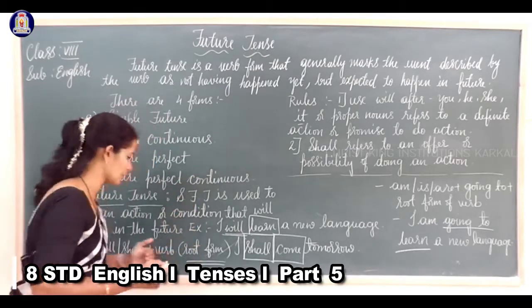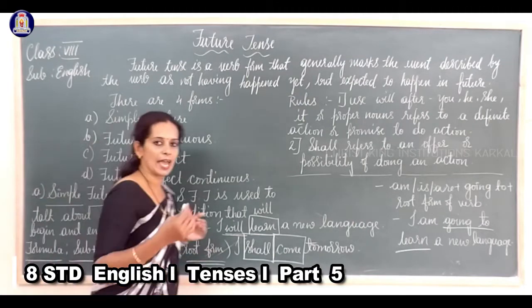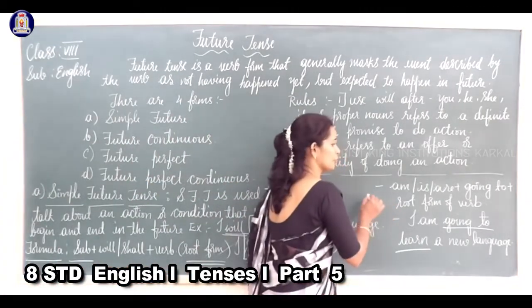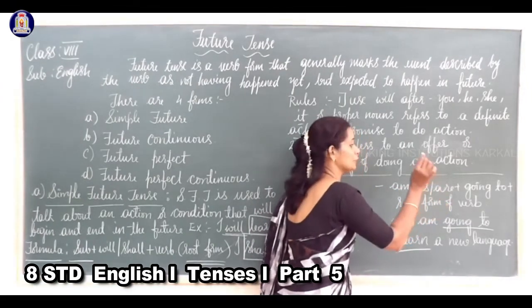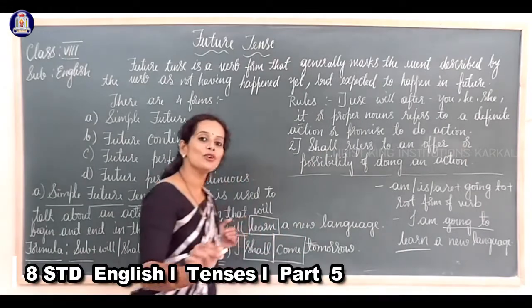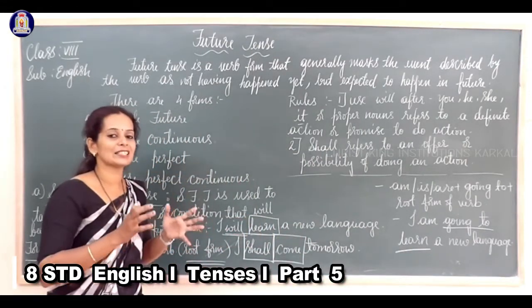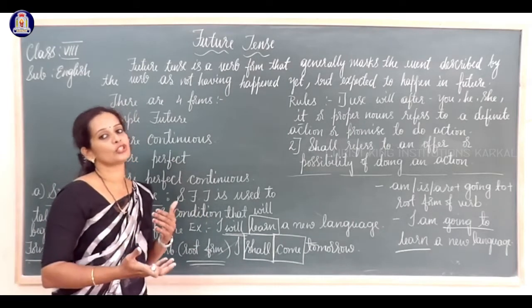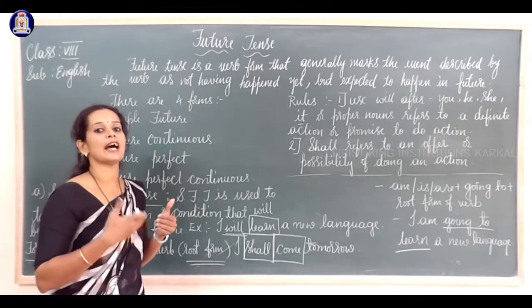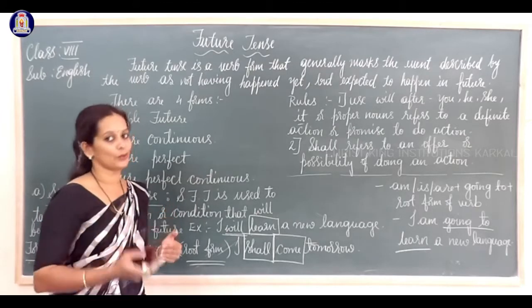In one way you can use subject plus will or shall plus verb. In another way, one more formula that you can use is subject plus am, is or are plus going to plus the root form of the verb. Clear? So this "going to" describes the future event. That means the action is going to take place in the near future.